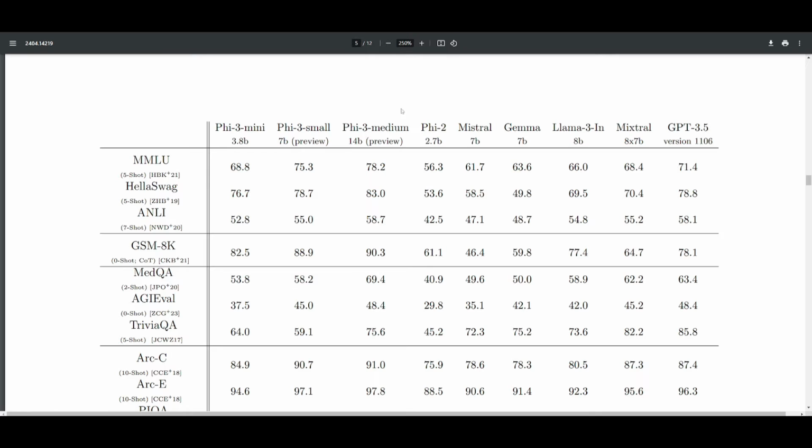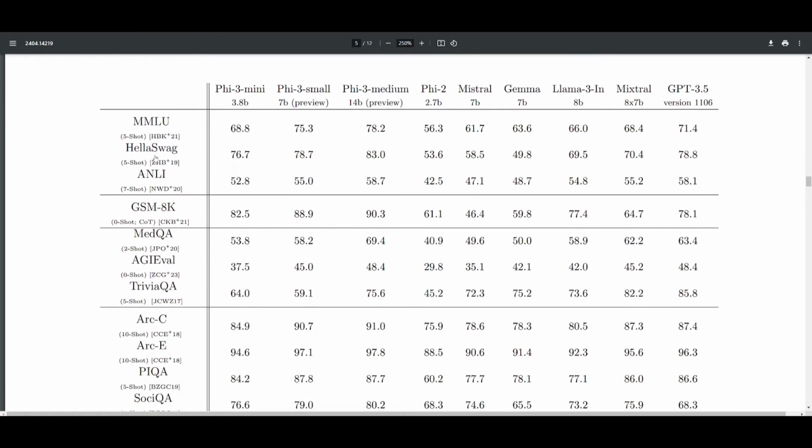Let's now take a look at the evaluation of this model, and it's just great to see that something like the Phi-3 Mini model, which comprises approximately 3.8 billion parameters, is able to even outperform something like Mixtral as well as Llama 3. These are small models, yet they are able to record such amazing results on various benchmarks, where they can perform quite well in common sense or even logical reasoning.